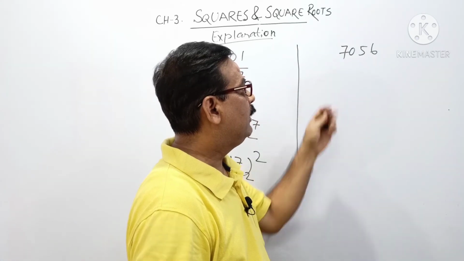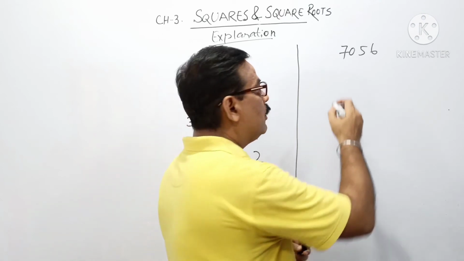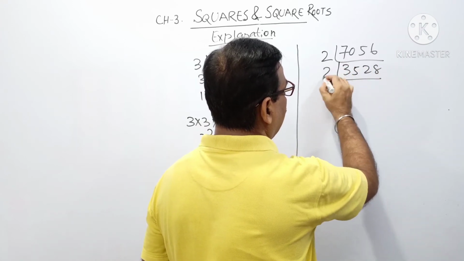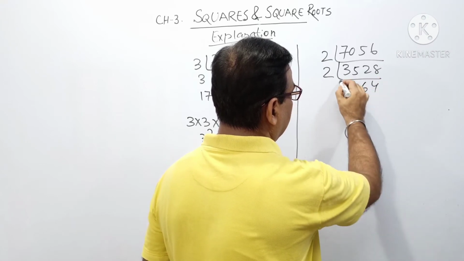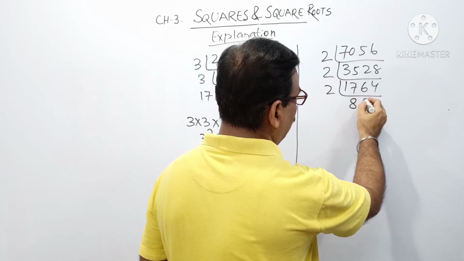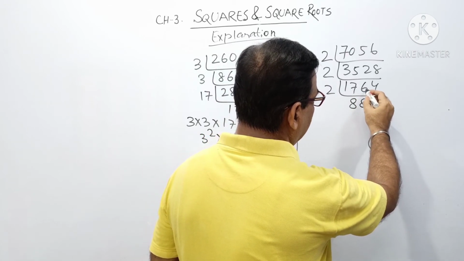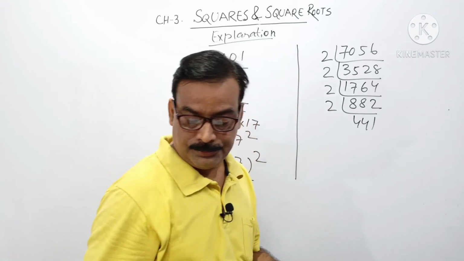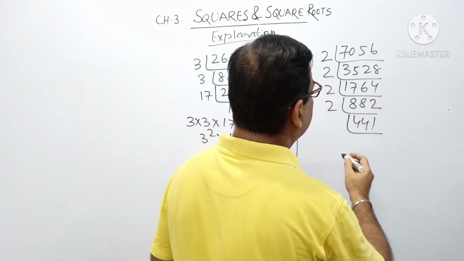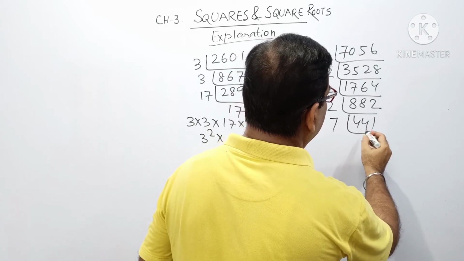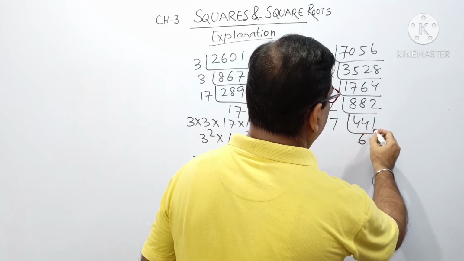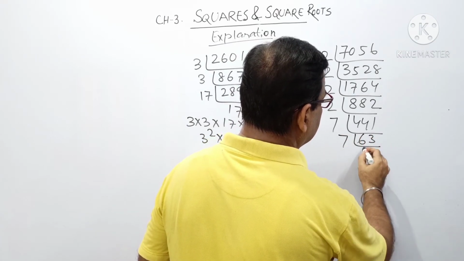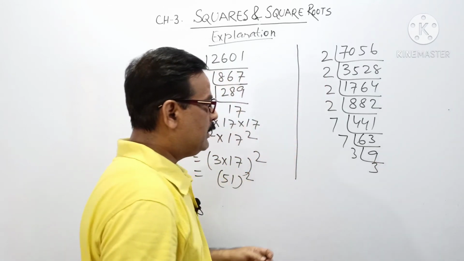Here is another example, that is 7056. We will find its prime factors, starting with 2. 2 into 3528, and once again 2 gives 1764, and 2 8s are 16, 2 2s are 4, and once again 4 4s... and we can take from here 7: 7 6s are 42, and 7 3s are 21, 7 9s are 63, and 3 3s. So this is the prime factorization of this number.